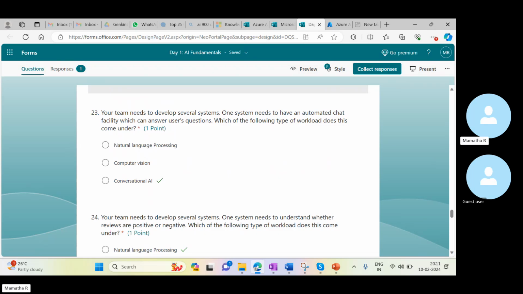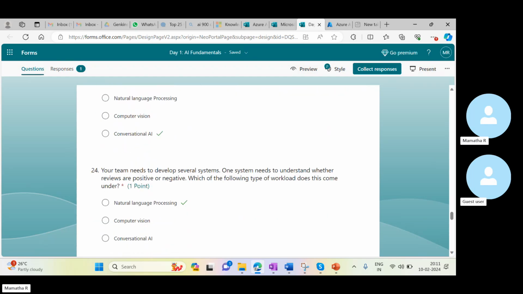Computer vision is just the images, but here, when it comes to conversation, either you are talking or you are giving an image, and I want something to analyze it and get the output. So it is kind of establishing a conversation when we are using it. Next, your team needs to develop several systems.